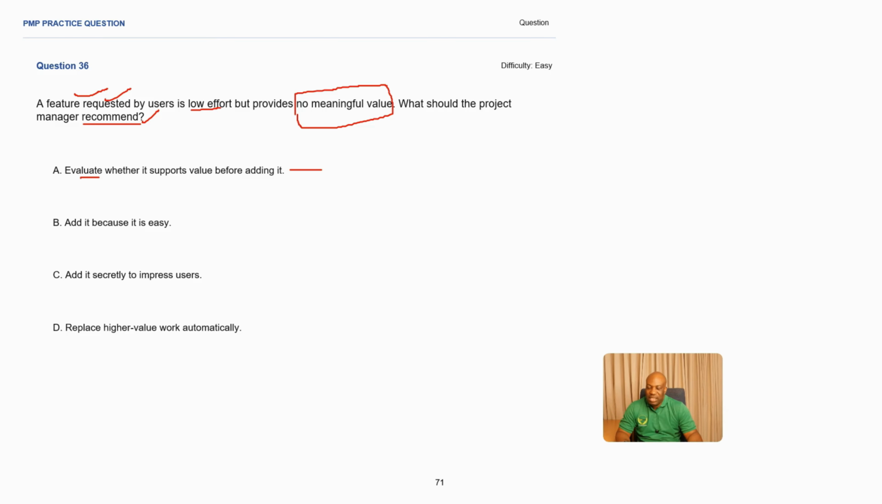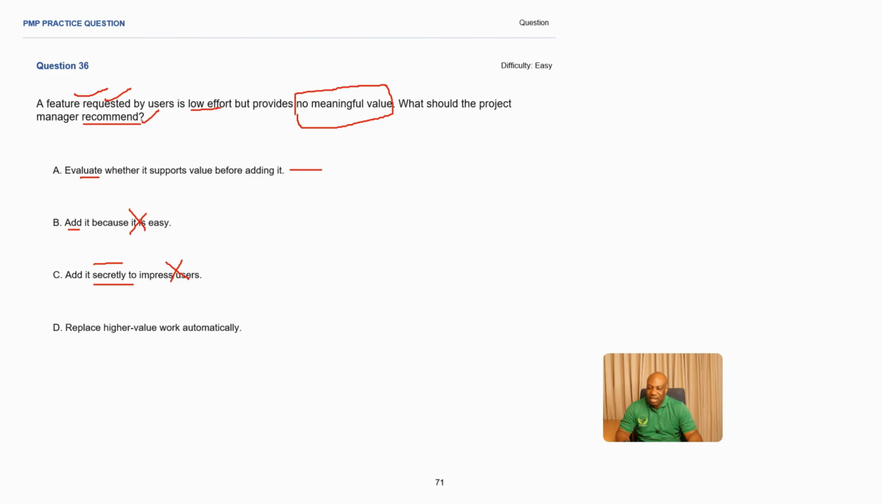Add it because it is easy, okay? You don't just start by acting. You need to evaluate and understand if it's going to help in this scenario, where they supposedly add value before you add it. So this is an incorrect answer. Add it secretly to impress users. Everything must be transparent in a project. That's good ethics for a project manager. So this becomes an incorrect answer.